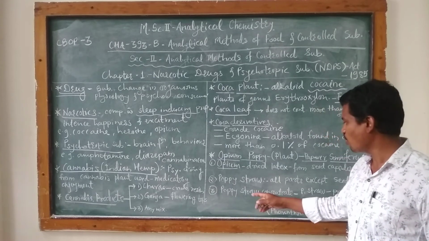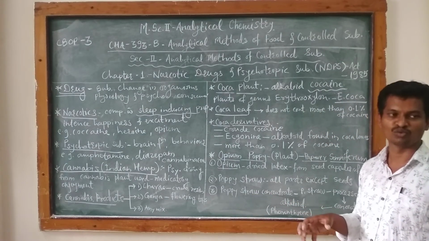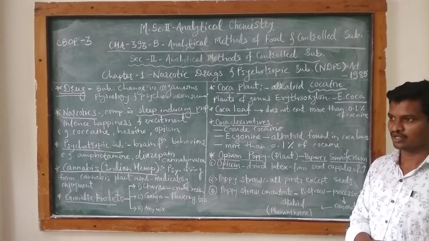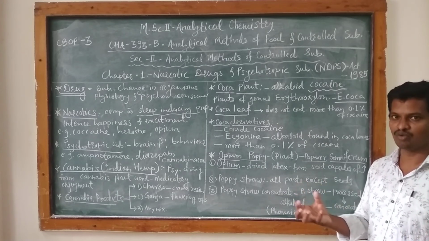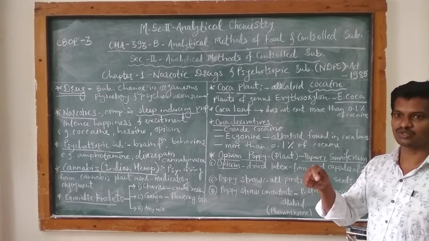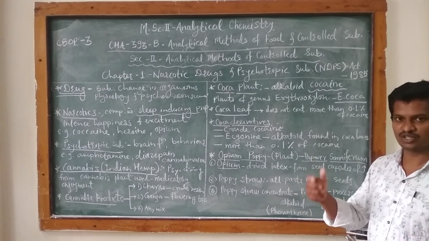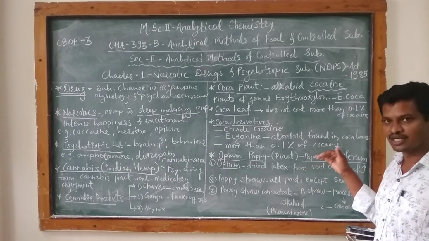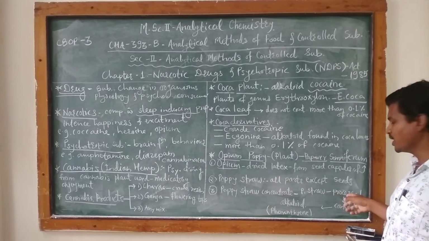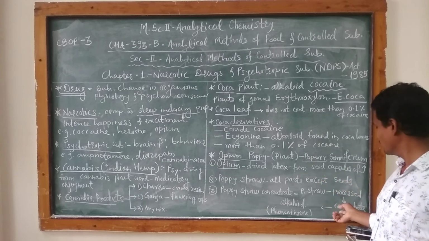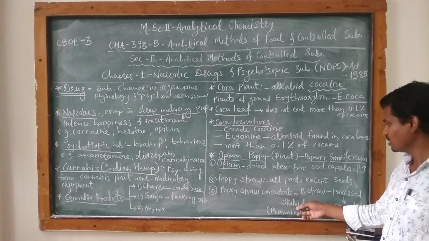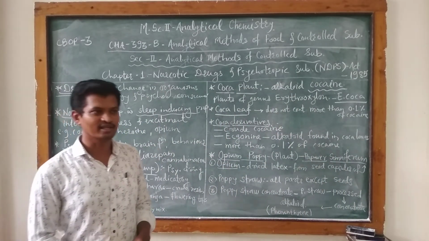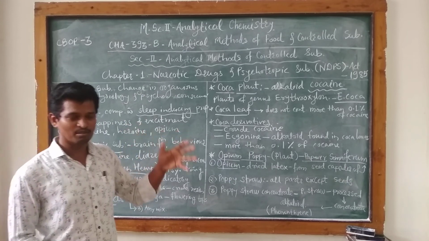And the third one is poppy straw concentrate. To make a concentrate, we have to process that material again and again, just like when we concentrate a solvent, we reduce its quantity by means of evaporation, etc. So poppy straw concentrate means poppy straw has undergone various processes, and we get a concentrated material containing alkaloids of the phenanthrene family, like aromatic compounds such as anthracene and phenanthrene.